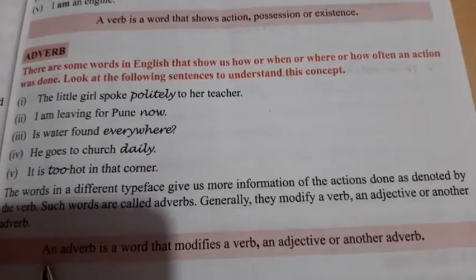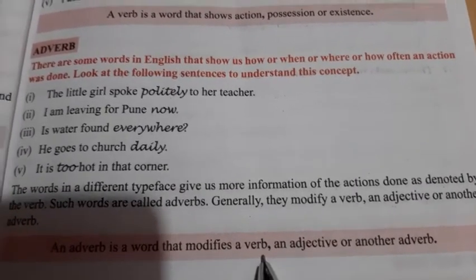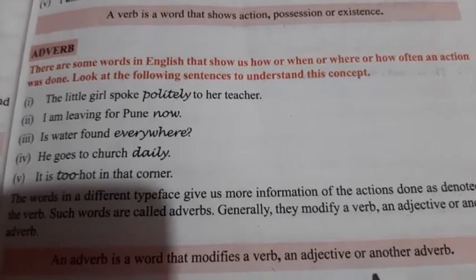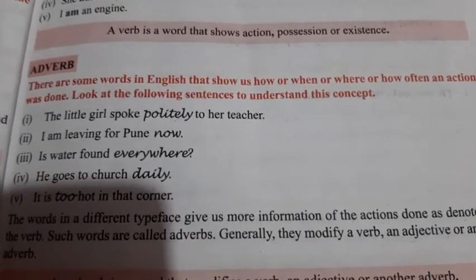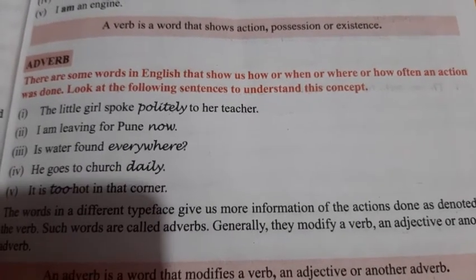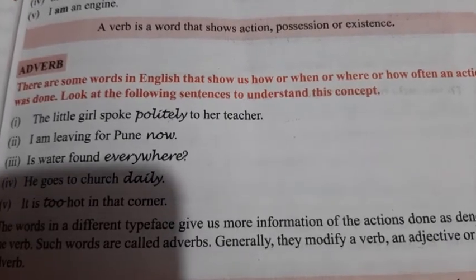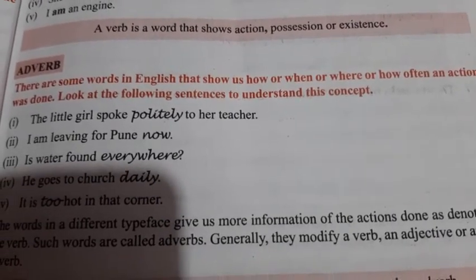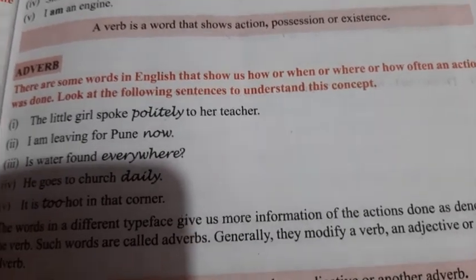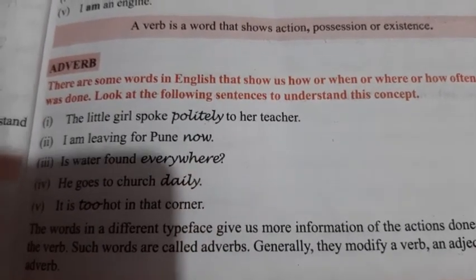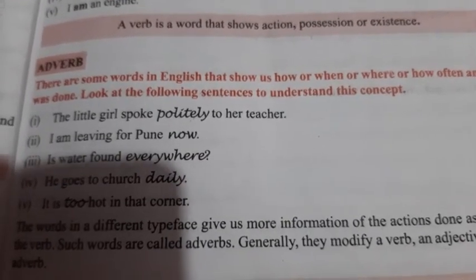In the definition itself it is given, an adverb is a word that modifies a verb, an adjective or another adverb. So polite is what? It is describing how the girl is speaking, polite. So it is adjective, so to that ly is added, so it became politely. Politely is the adverb.